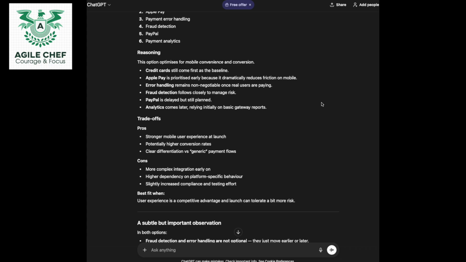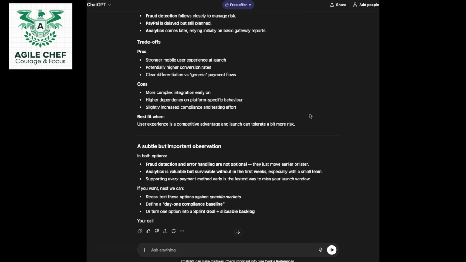Error handling remains non-negotiable once real users are paying. Fraud detection follows closely to manage risk. PayPal is delayed but still planned. Analytics comes later, relying initially on basic gateway reports.